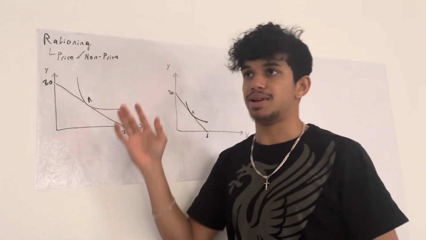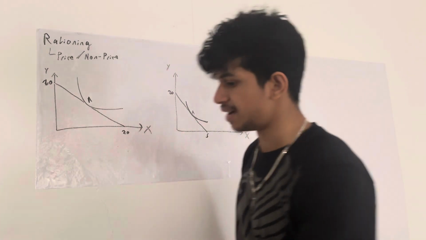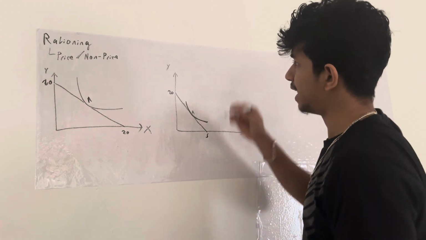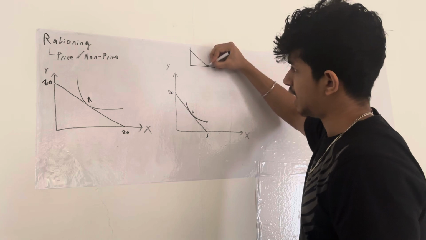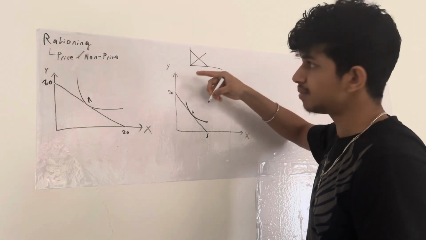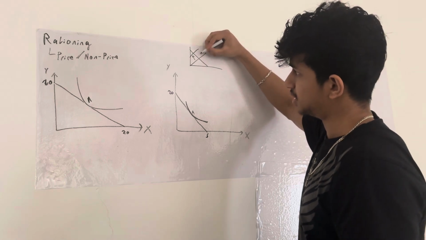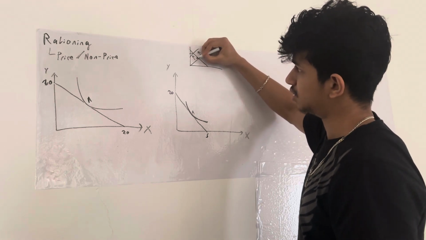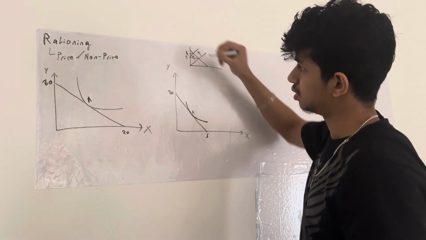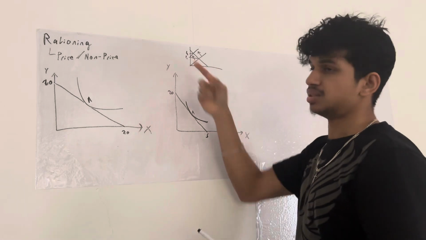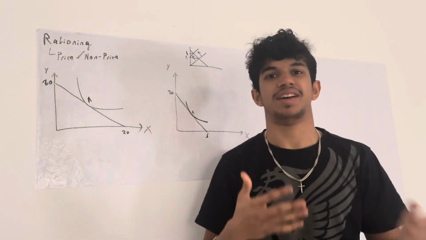Now, the reason why the government does this is because of price spikes. Now, of course, if you have limited supply, let's just say over here, you have a nice little curve. This is your demand curve, and the supply is normal like this. But then, because of a really drastic drop in supply, as you can see, the price gets hiked. That is a big price difference. That is crazy.